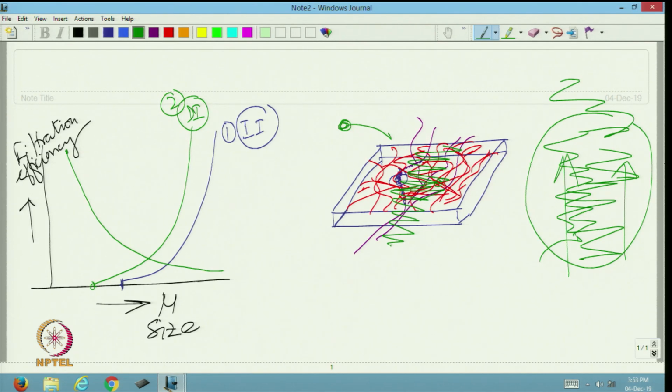And electrostatic capture means if you charge the fiber, or charge the filter medium, then any particle which has the opposite charge will get attracted and settled on the fiber surface or filter medium.